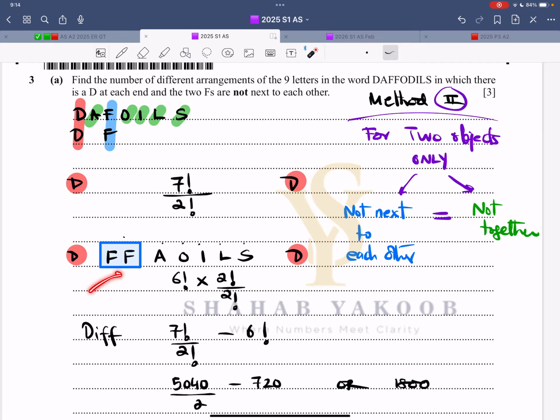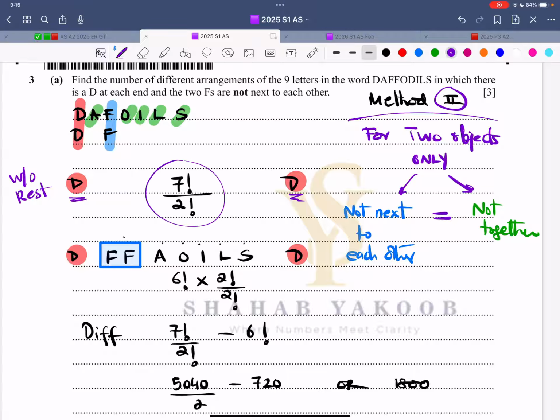What if the two F's are together? So technically, this first one is without restriction, except for this restriction, of course, that is there. But inside, there is no restriction. Now, what if the two F's are together? So they are a box. So therefore, 1, 2, 3, 4, 5, 6, that is 6 factorial.